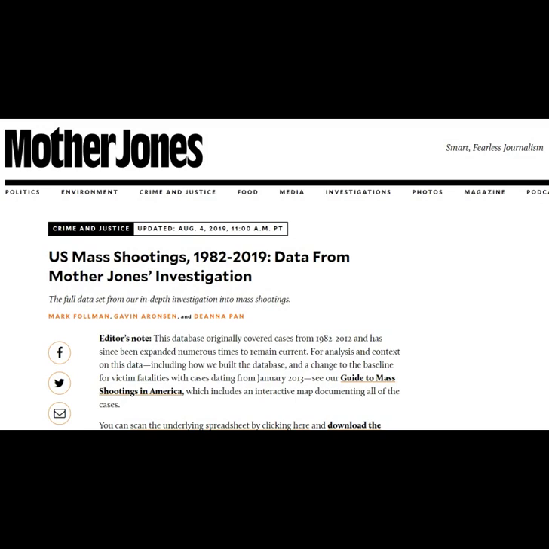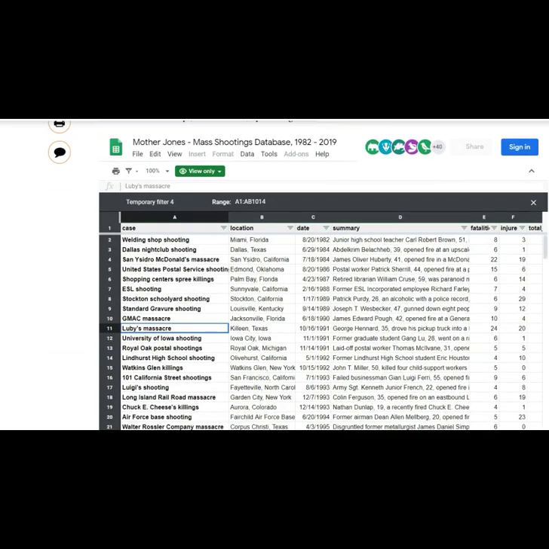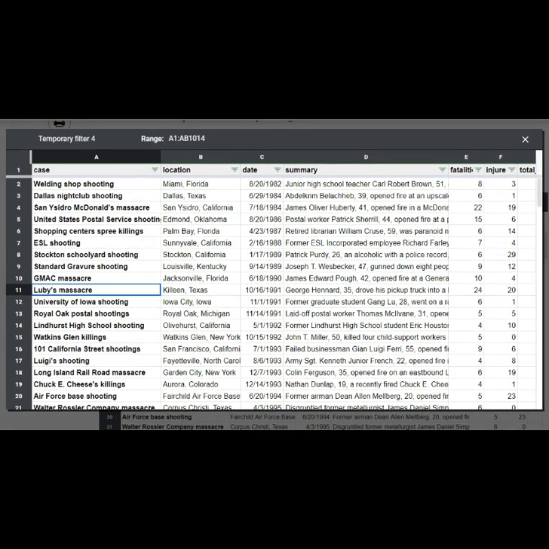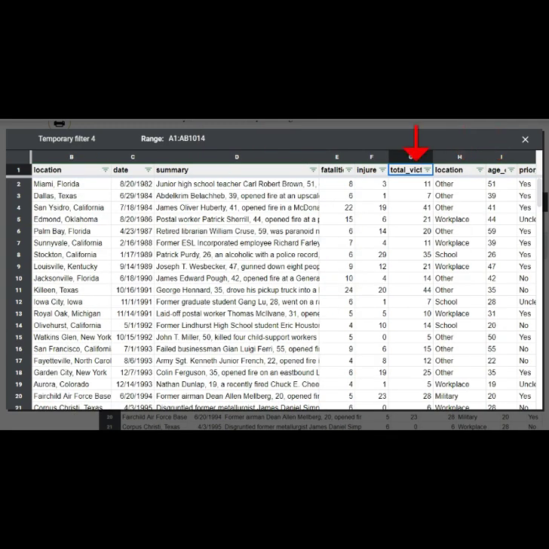Now that we understand the methodology, we can go ahead and look at the data. So if you scroll down, we'll see that they post an Excel file. This is their mass shooting database, and it breaks down each event into several different categories. Depending what you're investigating, many of these categories can be quite useful. For instance, it includes the location, date of the mass shooting, number of fatalities and injuries, as well as total victims. Location type, for instance, is it a workplace or school type shooting?